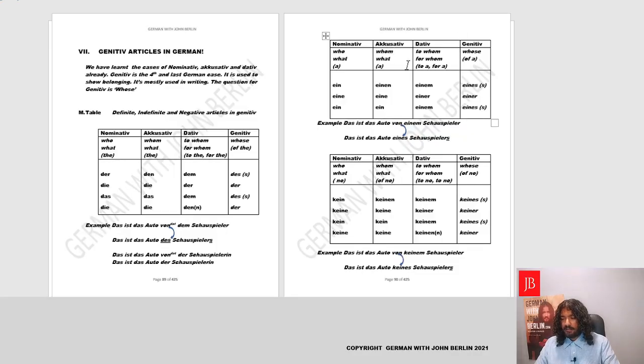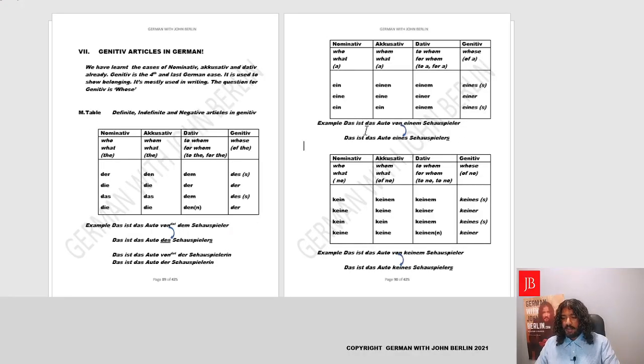We also did dative, that is answering the question to whom and for whom, which was einem, einer, einem, to a or for a, depending on the question. Now we'll do the question whose, which is genitive, and it'll be basically taking the endings of the definite article as well. Eines, einer, eines. Perfect. And just like the indefinite article, masculine and neutrum get an s.